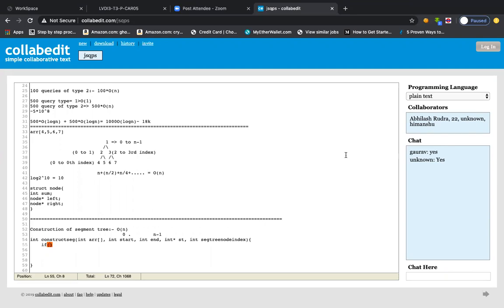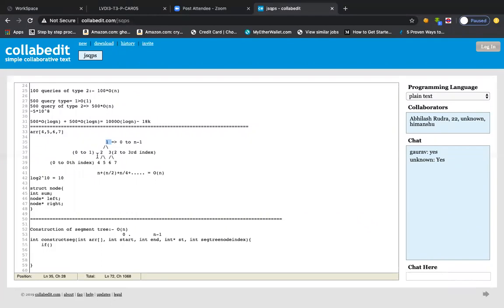Can you explain the indexes again? Okay, so yeah, Upendra, what I'm trying to say is, you see what I'm highlighting in the screen here. The first node is responsible for 0 to n-1 elements, right? Indexes, I'm talking about the indexes. Then the second node will be responsible for 0 to 1, right? Why 0 to 1? Because the half part will be divided into the left and the other half part will be divided into the right part, right? The third node will be second to third index. So second index is 6, right? And the third index is 7.